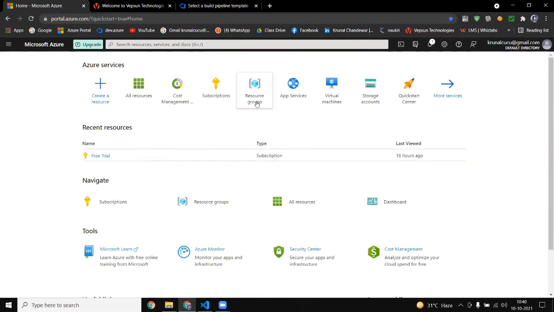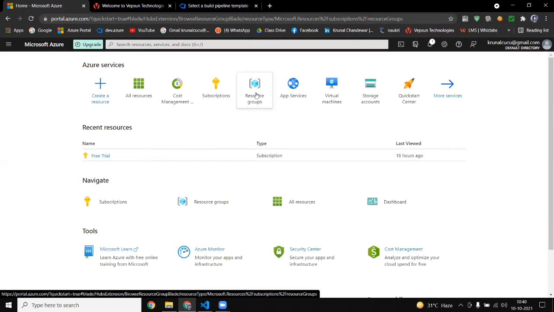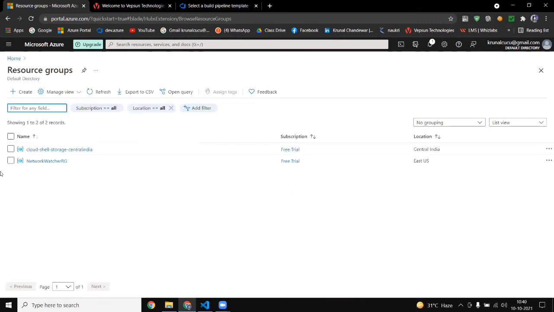You have a few resource groups also, but a resource group is not chargeable, because a resource group is like one bucket where you are putting your items or your resources. See here, I also have two resources. One is a network watcher RG and one is a cloud shell storage.